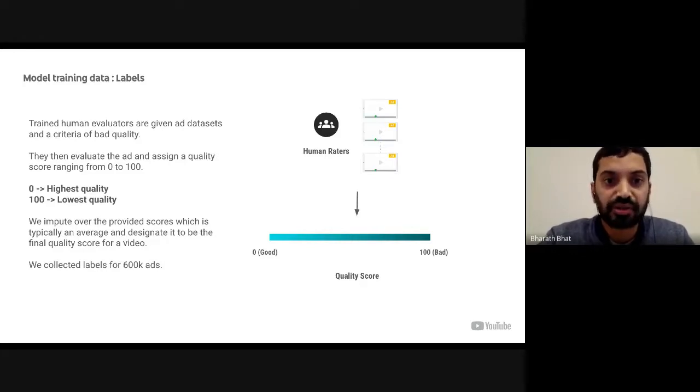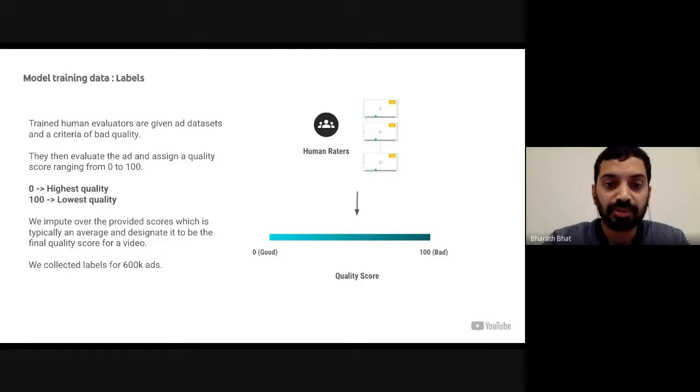Our process for collecting a labeled dataset of ads and their quality is as follows. Trained human evaluators are given ad datasets and a criteria of bad quality. They evaluate the ad and assign a quality score ranging from 0 for highest quality to 100 for the lowest quality. We impute over these provided scores, which is typically an average, and then designate that to be the final quality score for the video.